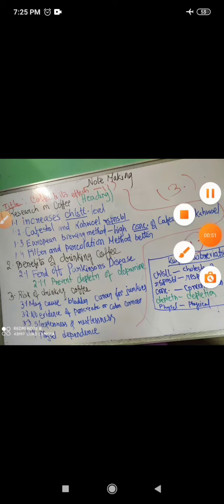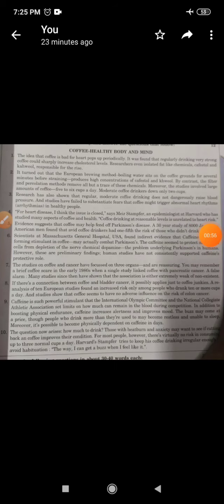paragraph. Once again, we would read the remaining part of the main paragraph. Now the studies on coffee and cancer have focused on 3 organs and are reassuring. You may remember a brief coffee scare in early 1980s when a single study linked coffee with pancreatic cancer. A false alarm. Many studies since then have shown that the association is either extremely weak or non-existent. So these things that coffee causes pancreatic cancer is almost negligible. This association is very weak or it does not exist.